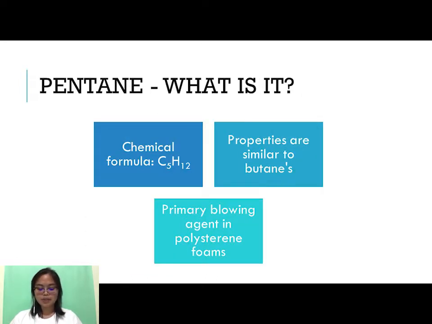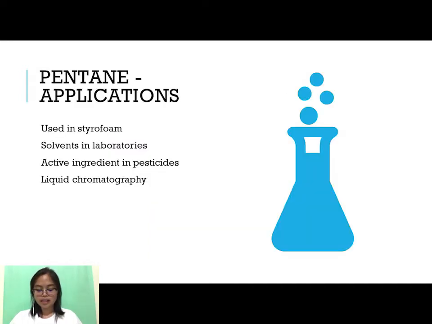Pentane is also an example of an alkane, with the chemical formula C5H12. It has similar properties to butane and is used as the primary blowing agent in the production of polystyrene foams, for example Styrofoam. It is also used in laboratories as a solvent because it can be easily evaporated due to its volatility. Furthermore, it is an active ingredient in pesticides, and lastly, it is used in liquid chromatography.